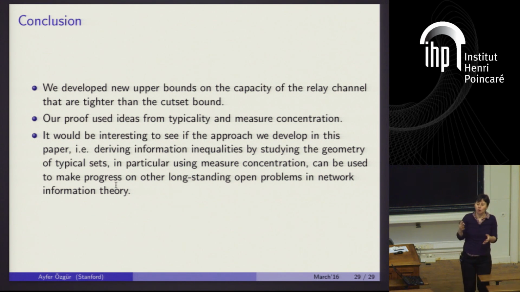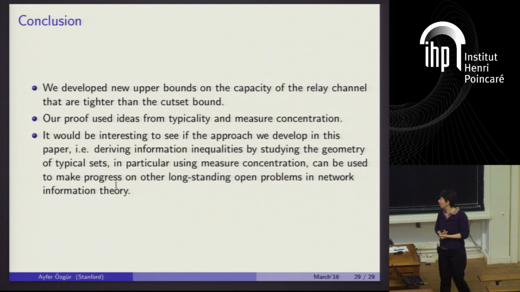And if you think about it, we know that the differential entropy, for example, of a continuous random variable can be regarded as the exponential growth rate of the volume of its typical set, okay? So in this sense, you can, in principle, hope to develop information inequalities by studying the geometry of typical sets. But I don't think this is really something we have done too much. And maybe this kind of geometric approach can allow us to make progress on other long-standing open problems in network information theory, okay?